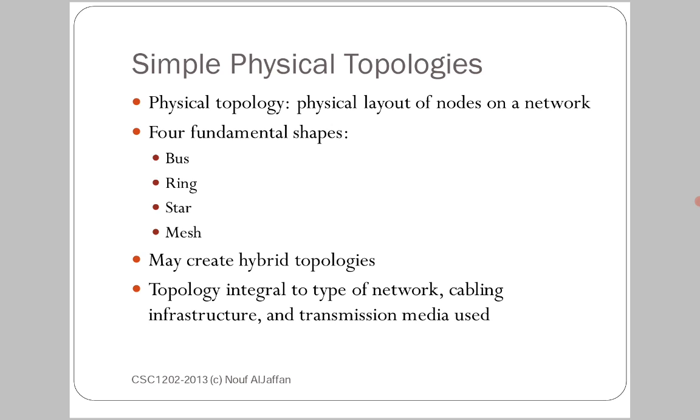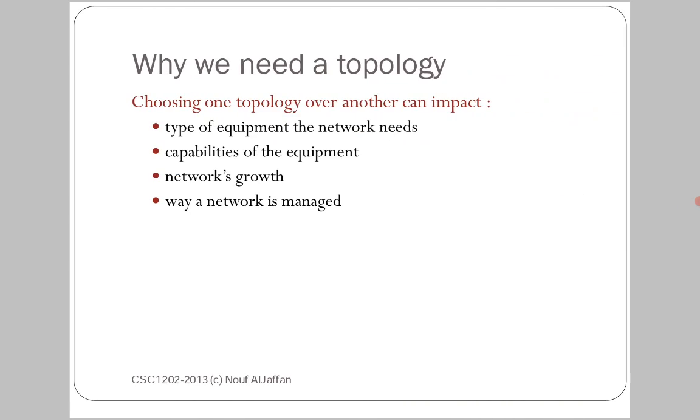So basically, what are the four types of topologies and networks? Bus network or bus topology, ring network or ring topology, star network or star topology, and the fourth one is mesh network or mesh topology. So why do we need a topology? Choosing one topology over another can impact the type of equipment the network needs, the capabilities of the equipment, the network's growth, and how the network is managed. Every network type has its own characteristics, design, advantages and disadvantages.